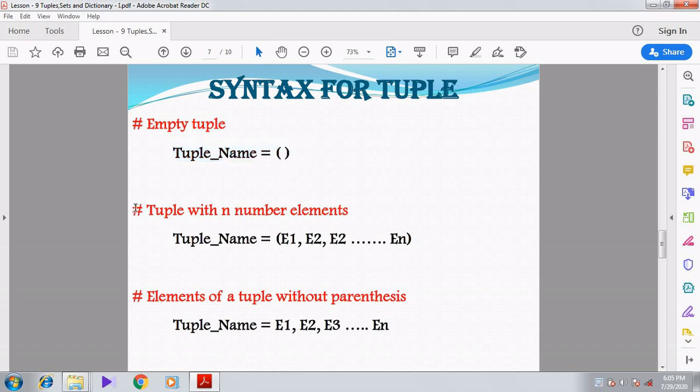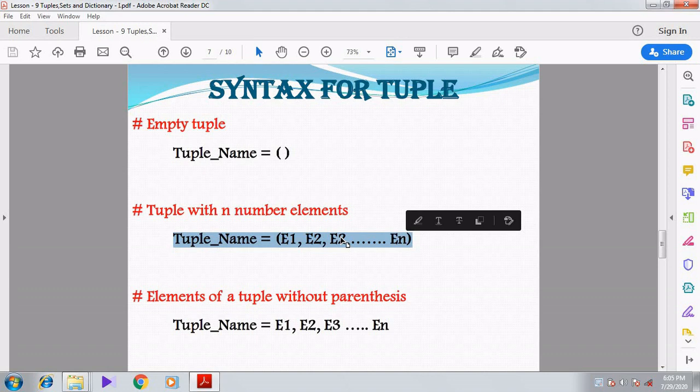Right. The next, tuple with n number of elements. Here I am going to create the tuple with parentheses. Tuple underscore name equal to E1, E2, E3, like that I can give up to n number of values.